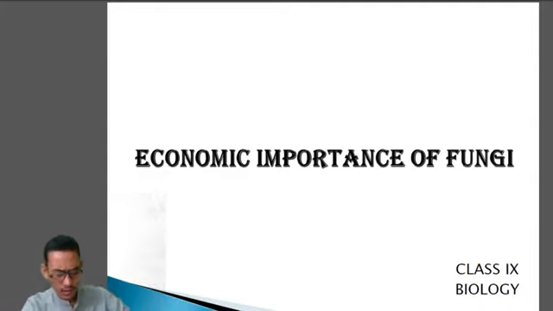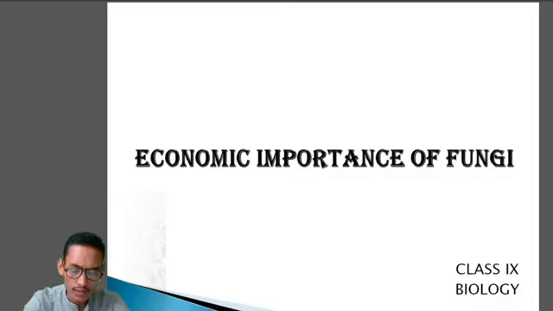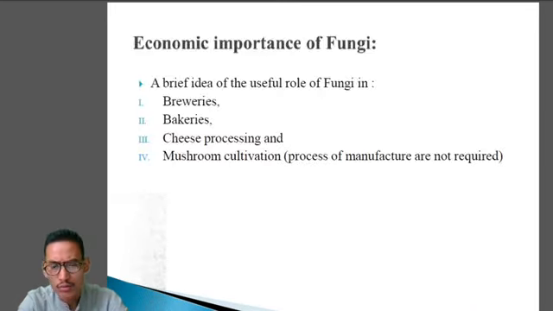They are eukaryotes with a true nucleus and multicellular, whereas bacteria were unicellular with no well-defined nucleus. That means the nuclear membrane was not present in bacteria. But fungi are eukaryotes with a true nucleus, a well-defined nucleus, and they are multicellular. Clear? So in our syllabus we'll go through the brief idea of the useful role of fungi in breweries,